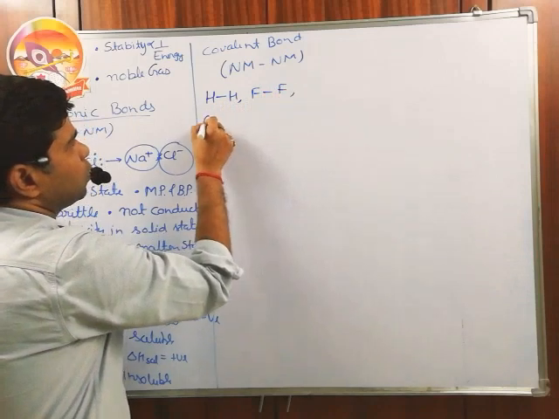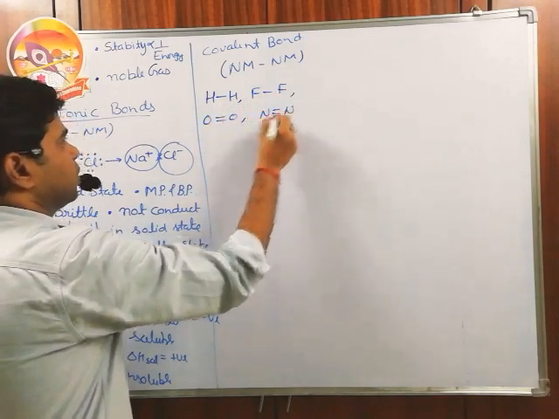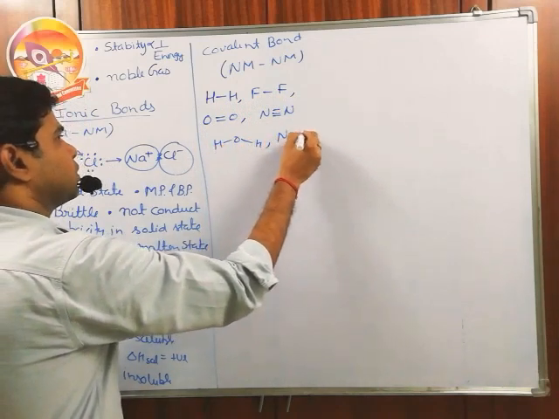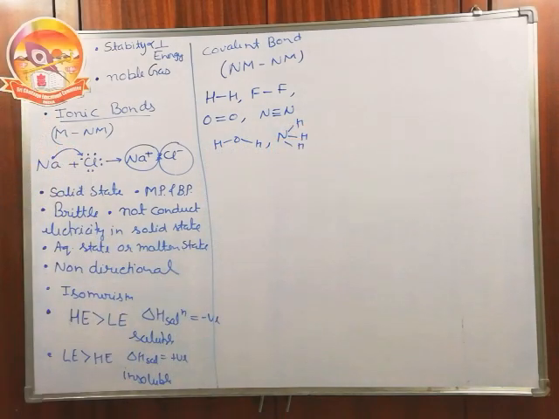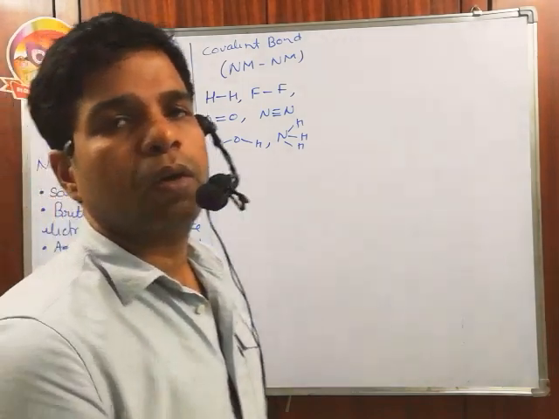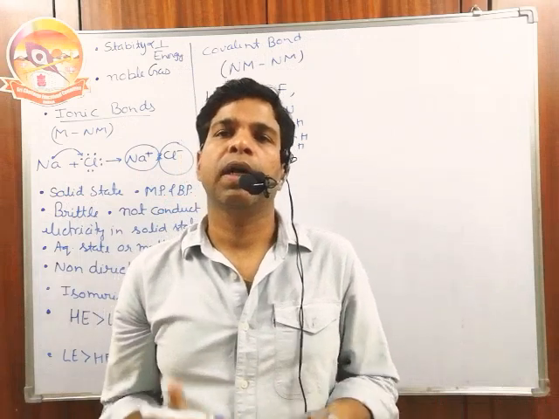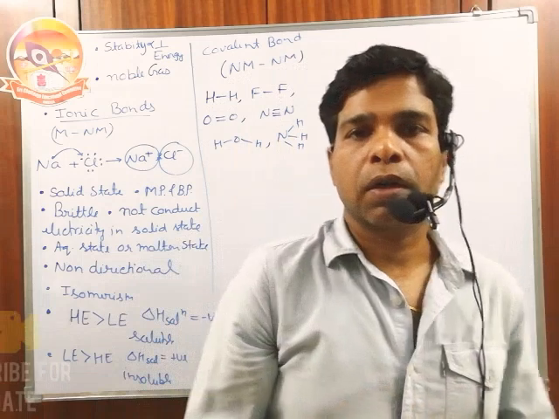bond, O2 has a double bond, nitrogen has a triple bond, H2O, NH3, etc. Okay, why do they do so? Why do they share the electron? They share the electron to complete their octet. But the octet rule is not universal, not fully acceptable. Why? Because we have many limitations of the octet rule.